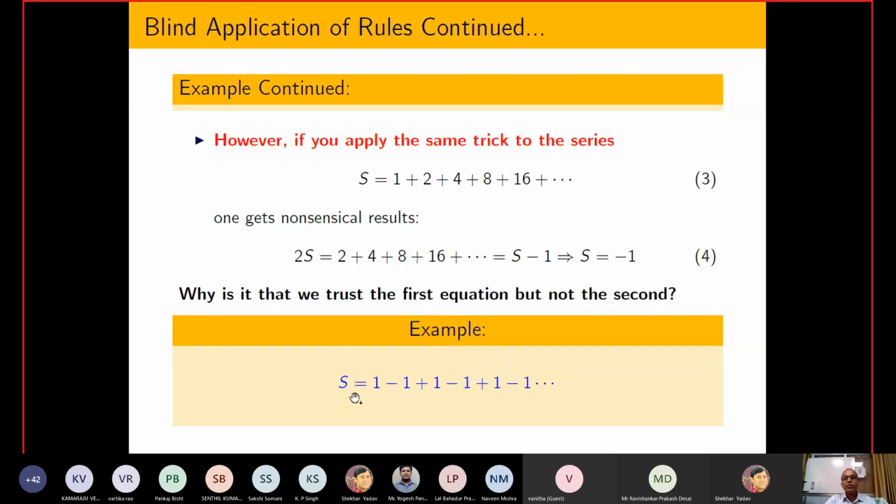Here I again cannot apply the same rule, because this series is an oscillating series, somehow oscillating between 1 minus 1, 1 minus 1, 1 minus 1. So I cannot tell that this is a converging series. So whatever rule I have formulated is only applicable for converging series. But if I apply it to a diverging series or some kind of oscillating series, then unnecessary results come into the picture.